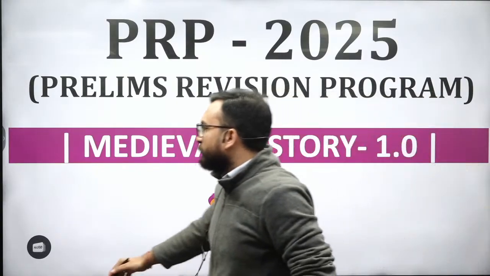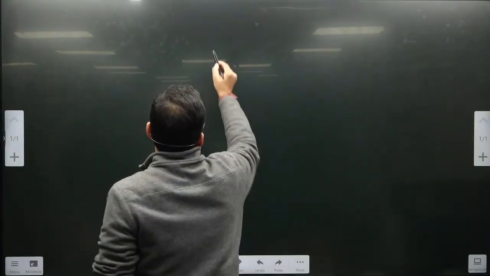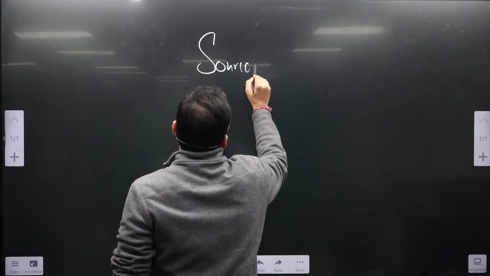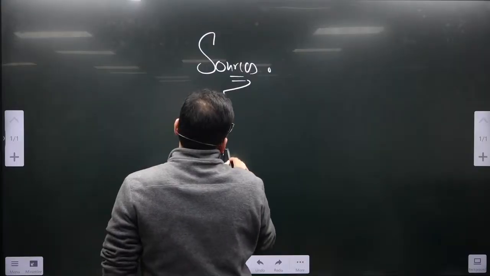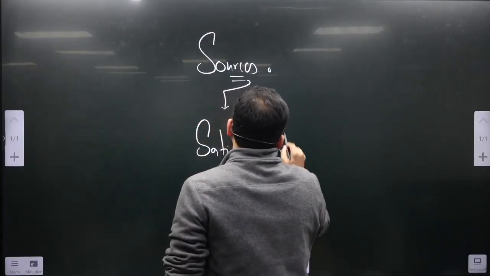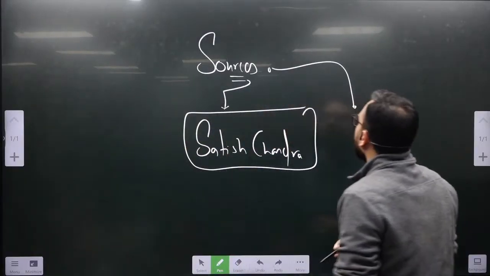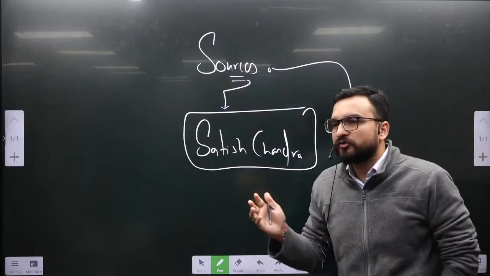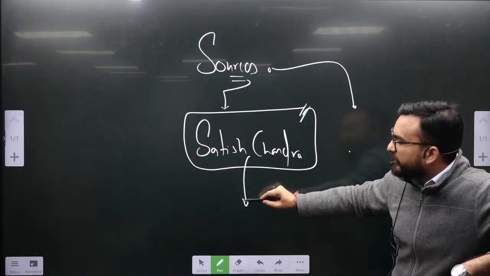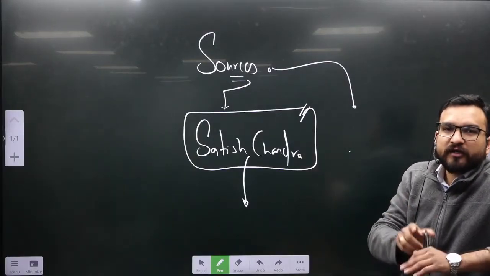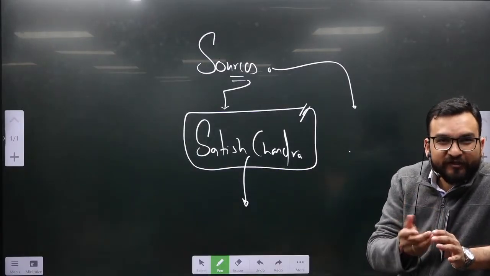Other sources also, let me tell you, for your medieval history. One major source is Satish Chandra, and this is the book I would recommend. Like ancient history, you will not see many sources over here. Even if you are covering Satish Chandra, more than enough. But when you have read it, it is so bulky that you will forget after reading one para what you were reading about. Have you faced this issue? If you have read it, you would have faced it.